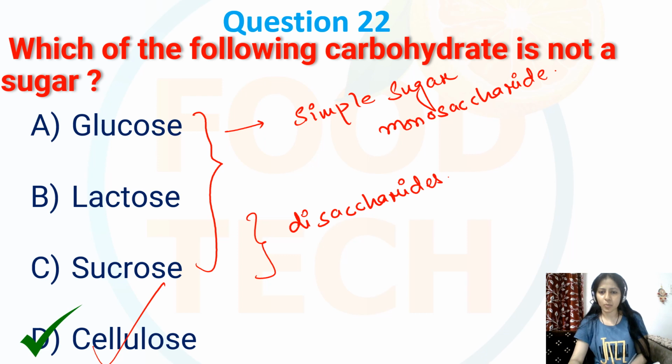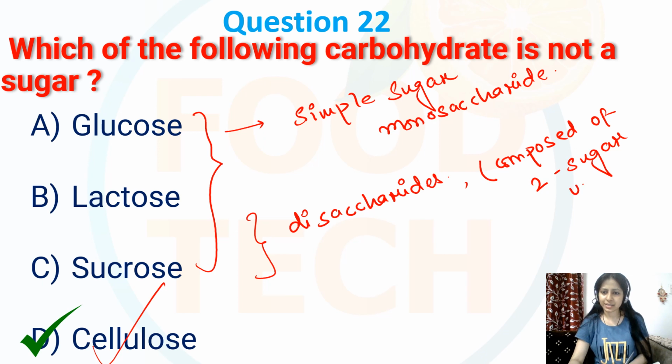Disaccharides means they are composed of two sugar units. Whereas cellulose is a polysaccharide.